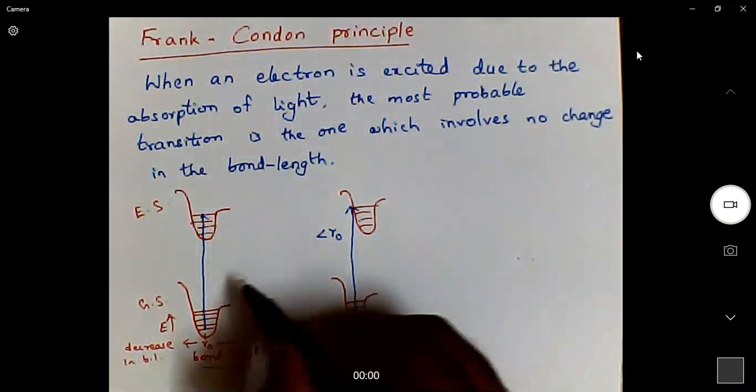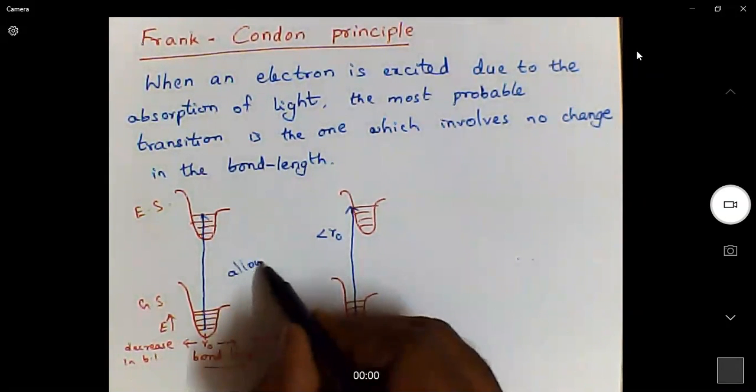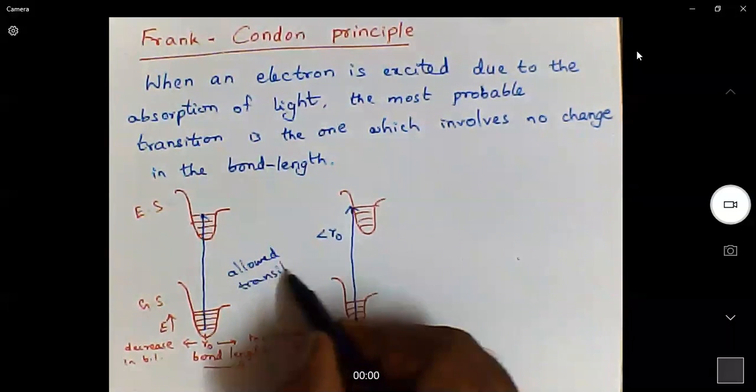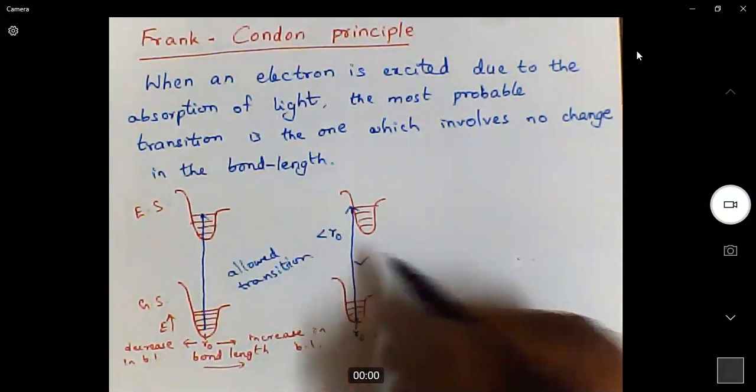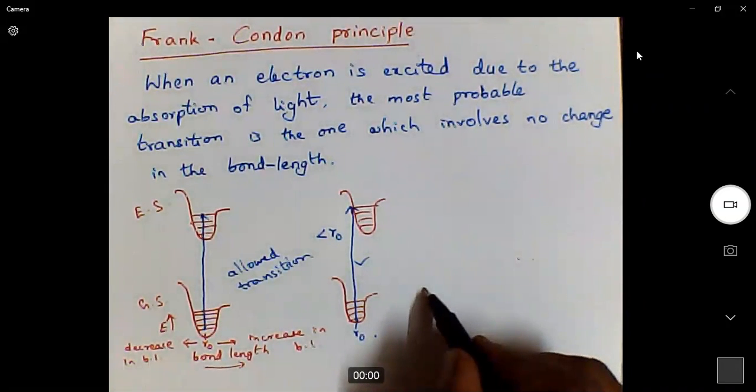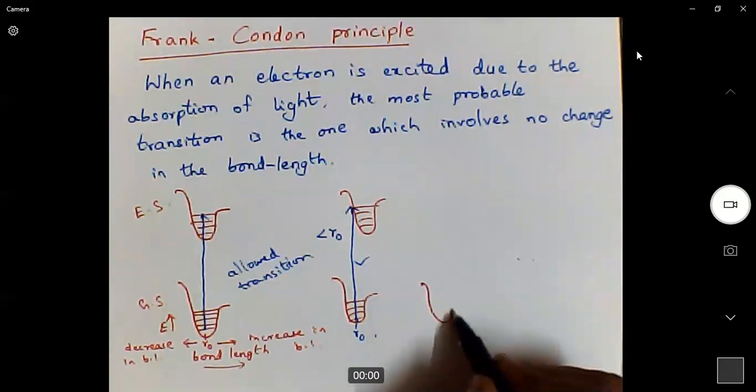It is also an allowed transition. Why? Here, the change in bond length is very less. So this is also an allowed transition.